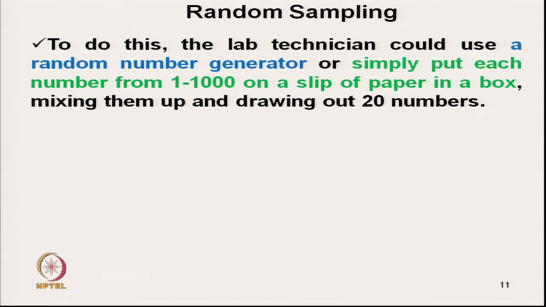But here one has to be very careful that the population is numbered carefully and randomly, with no bias in numbering.